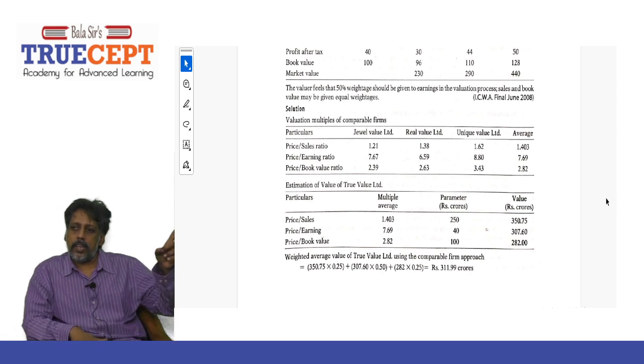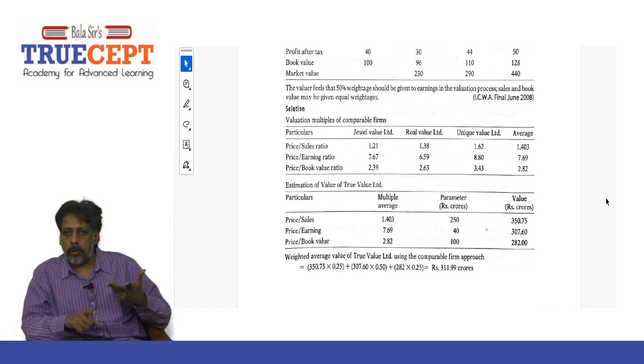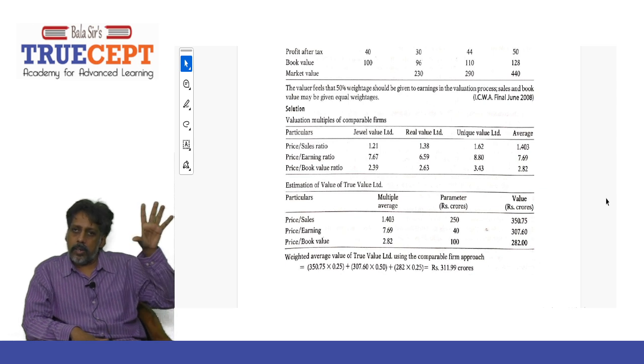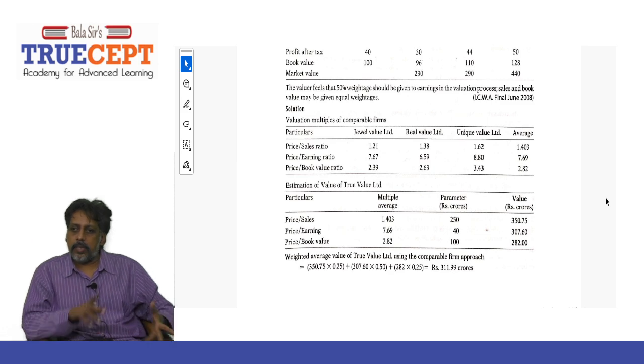Then the next one, price to earnings. What is the average multiple you got? The multiple is 7.69 times. And what is the earnings after tax of this company? 40 crore. So 40 crore into this is 307.6. And you all know by now that earnings into the PE multiple gives you market value.